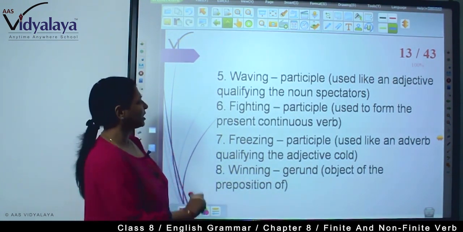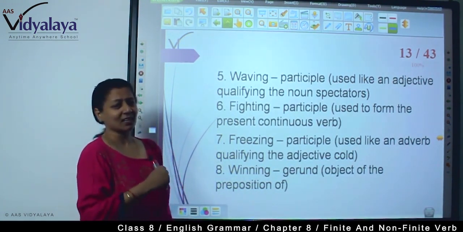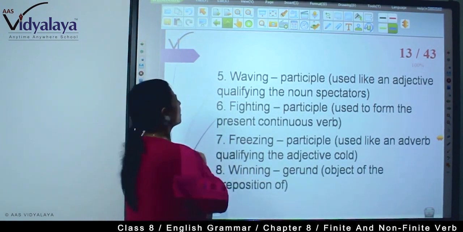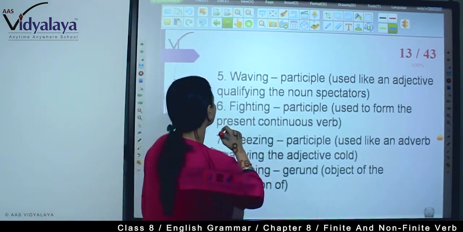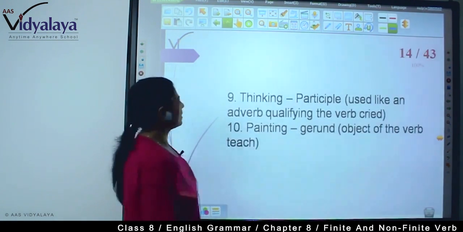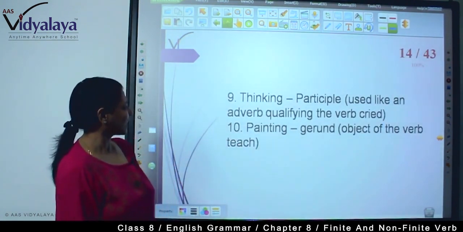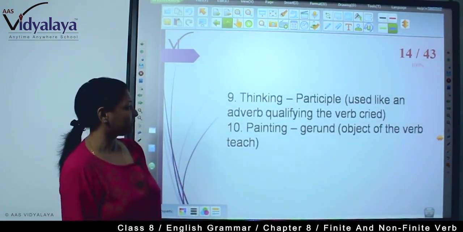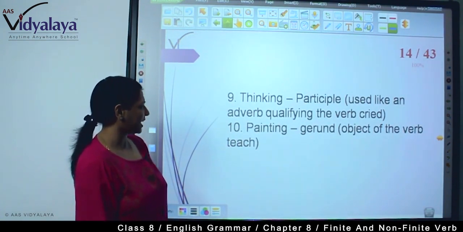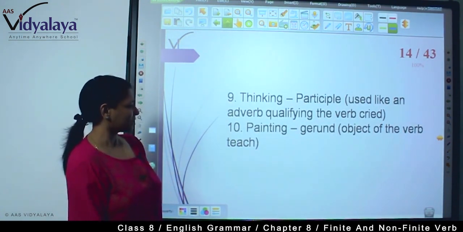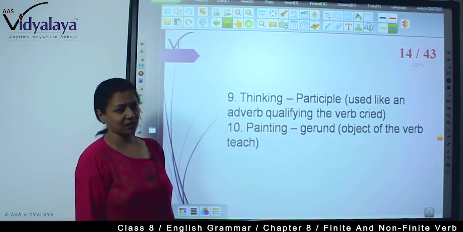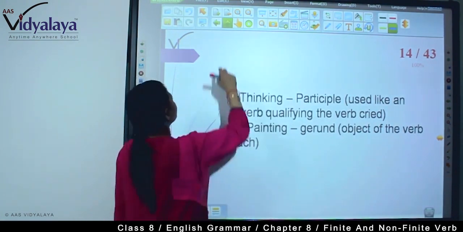So what you are seeing are the answers to the questions. Here, thinking is again a participle used like an adverb qualifying the verb cried. And painting is a gerund, object of the verb teach.